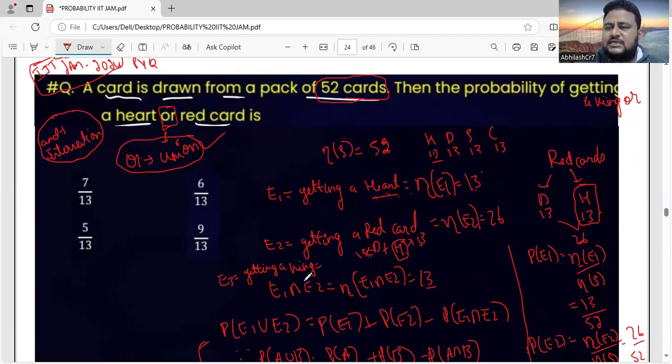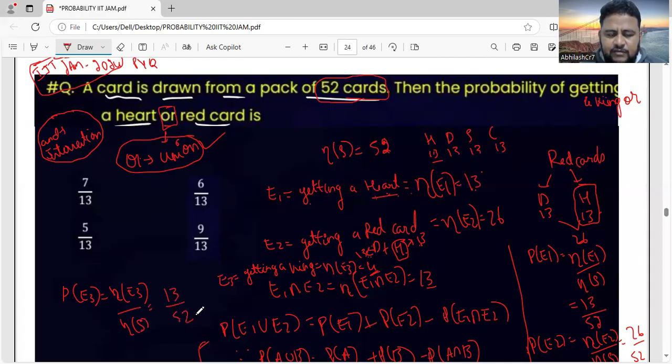How many kings are there, friends? There are 4 kings. So n of E3 will be 4. Remember this, n of E3 will be 4. So P of E3 will be how much, friends? P of E3 will be n of E3 divided by n of S. So that will be 4 by 52, P of E3.